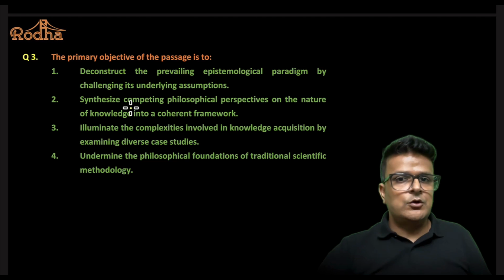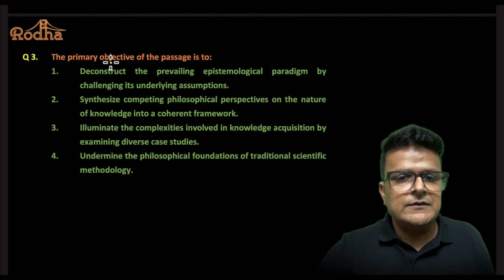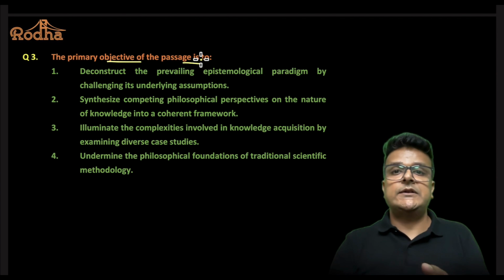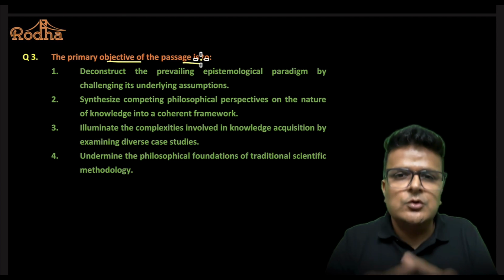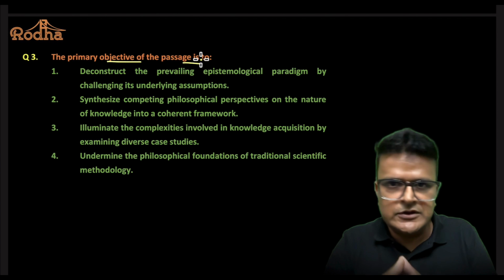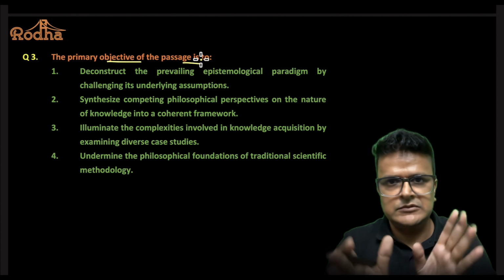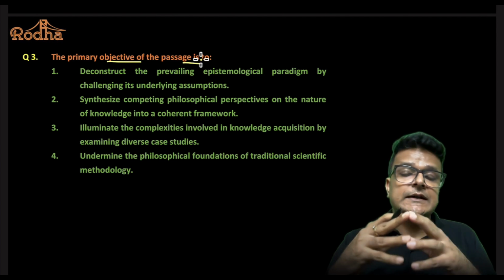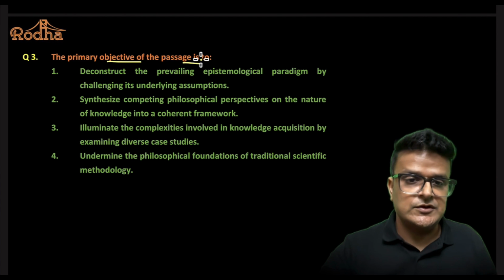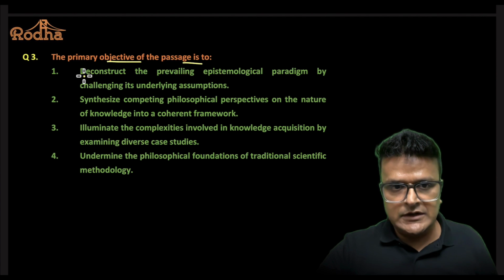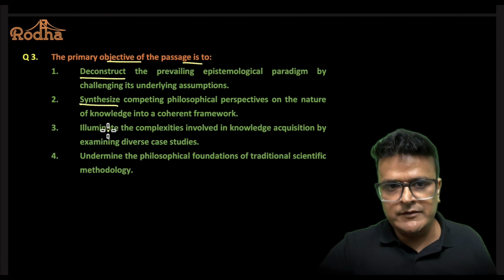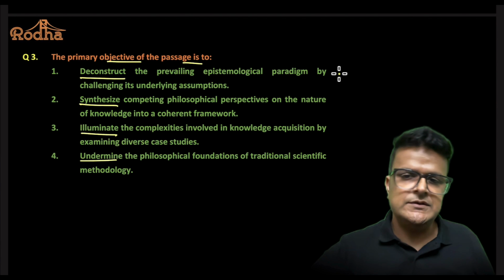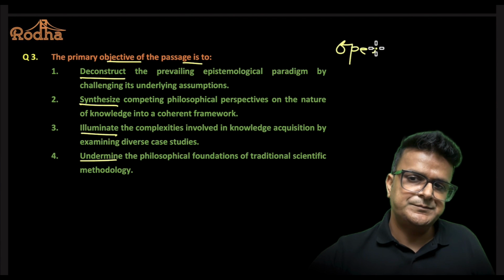Moving on. Now look at this question, the primary objective of the passage. Now this is a very, very expected question, everyone. Main idea, main conclusion, main objective, primary objective, central idea. You get it repeatedly. Whenever you are doing these kinds of questions, remember, when you look at the first word in every option, be very careful. These words are known as operative words.